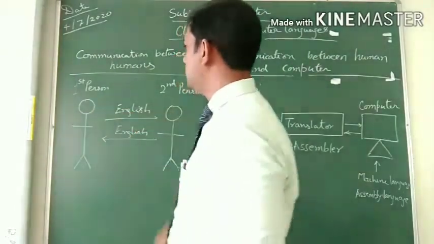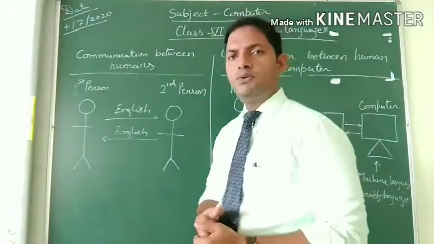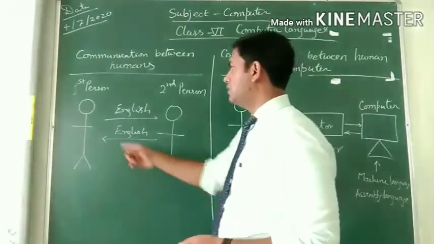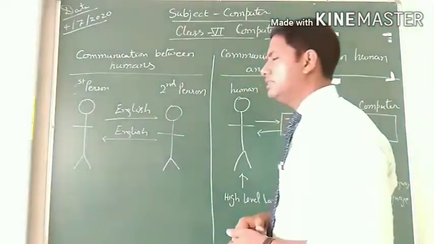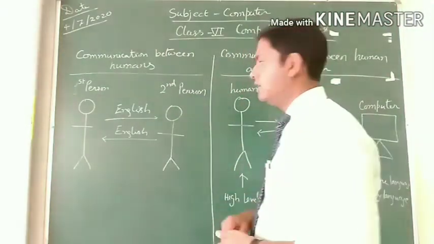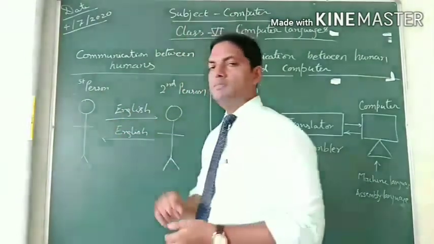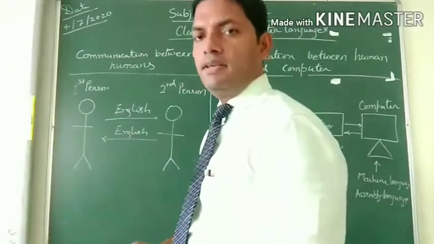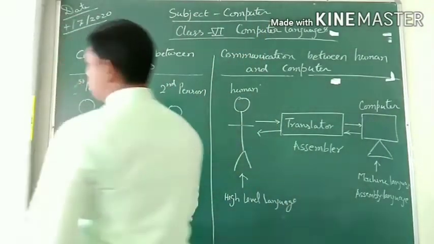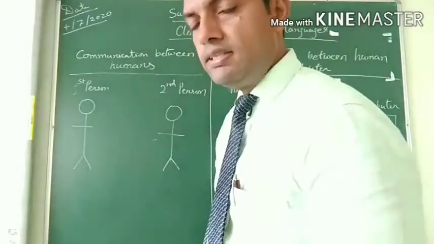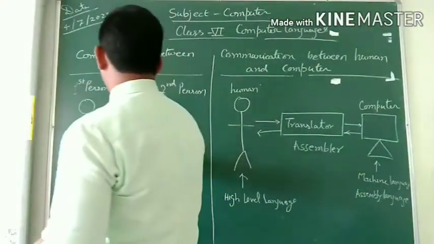Like here we have the first person and this is the second person, and both of them know English. If the first person is trying to say something to the second person in English, he can easily understand, and if the second person is trying to say something in English, the first person can easily understand. But in case one person is talking English and the second one is not able to understand English, then